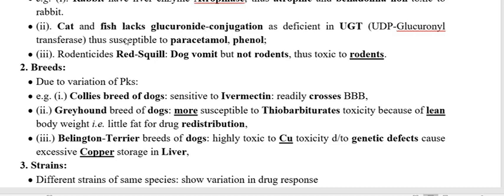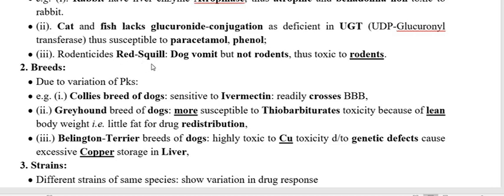So therefore, in cat and fish, you have to be cautious to administer a drug like paracetamol. Why? Paracetamol is metabolized by glucuronide conjugation. So glucuronide conjugation is absent in the cat. Therefore, paracetamol is not metabolized by this pathway, and paracetamol remains within the host animal, and therefore it will produce its toxicity in species like cat and fish. And another one is phenol, which also produces toxicity the same way.